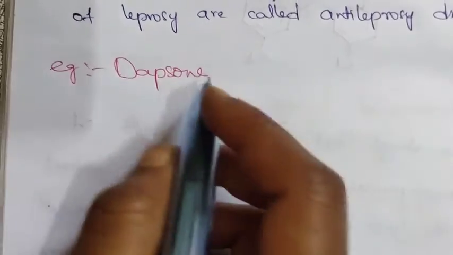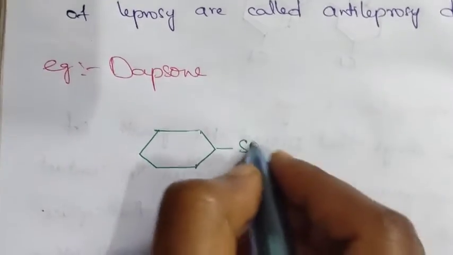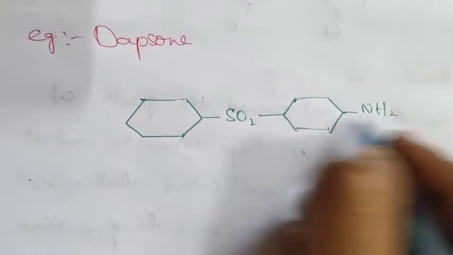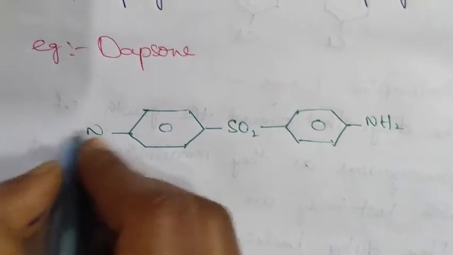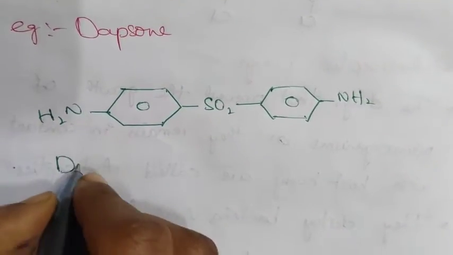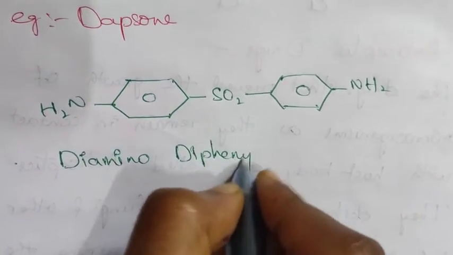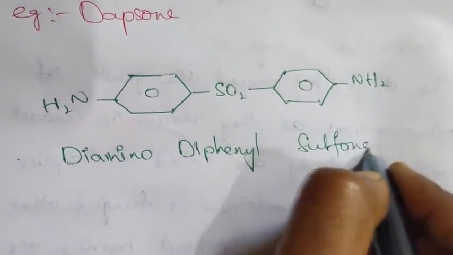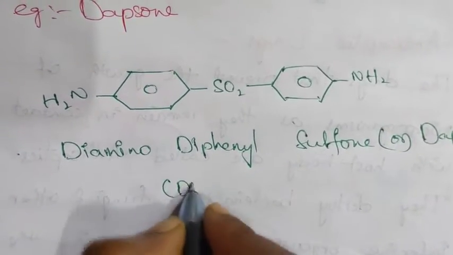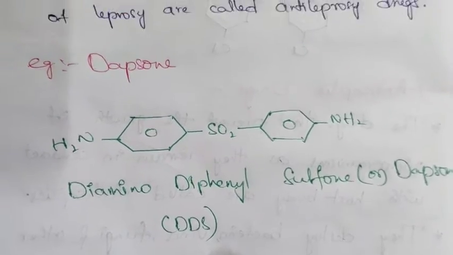The structure of this dapsone is like this. At this position we have amine groups. Okay, this is diamino diphenyl sulfone, or we can call this dapsone, DDS. This is one of the anti-leprosy drugs.